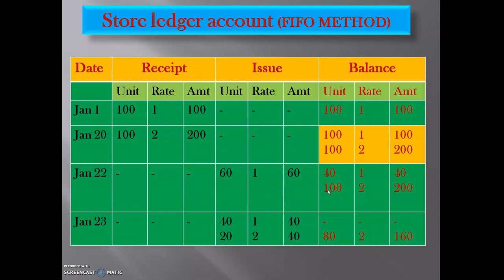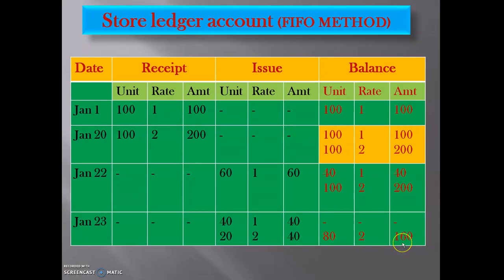Those 20 units the store department will take from the second lot, at the second lot rate, that is 2. Multiply both, it will come to 40. The balance remaining is 100 minus 20, which is 80, and the rate is 2. Multiply both, it will come to 160.